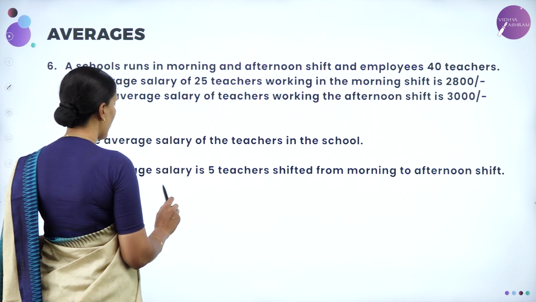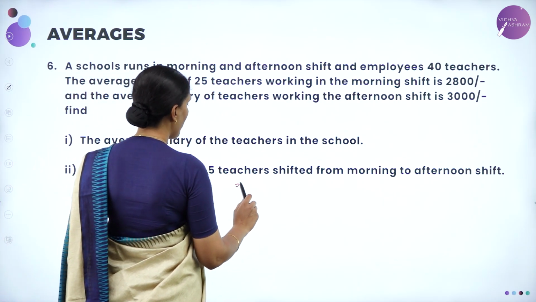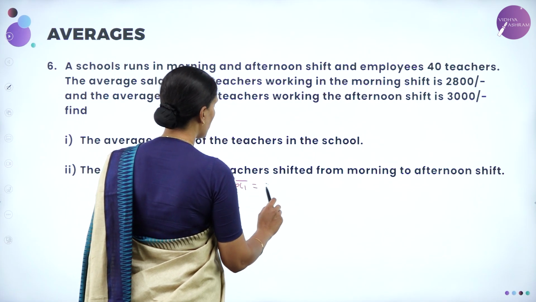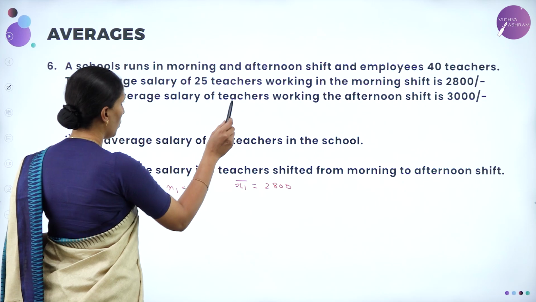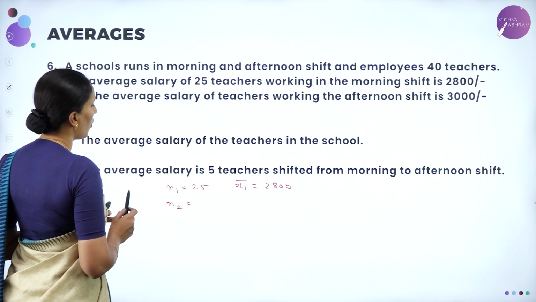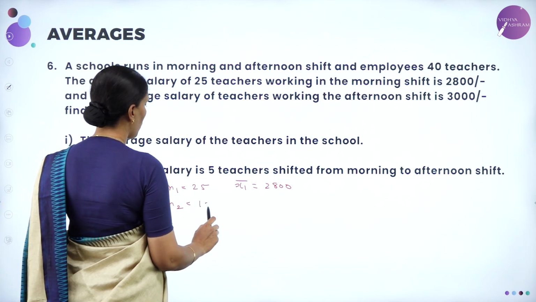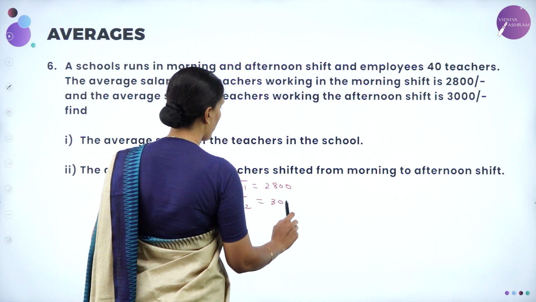So first, the average salary of the teachers is given. So let us take N1. So N1 is equal to 25. Now the average salary of 25 teachers is 2,800. Next N2 is given. So who works in the afternoon shift? So that is 40 minus 25, which is equal to 15. So X2 bar is 3,000.